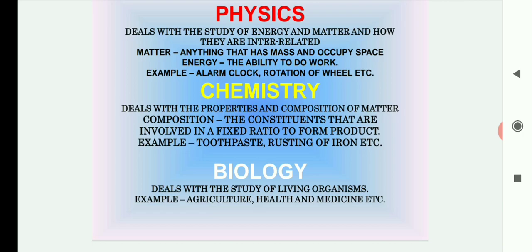Now some examples where we use biology. We use biology for the study of, first of all, living organisms, second agriculture, health and medicines, etc. How can we use biology in agriculture? From agriculture we get fruits, vegetables, pulses. All these things we get from plants. In biology we study the plants, how these things are obtained, so we study the process in biology.